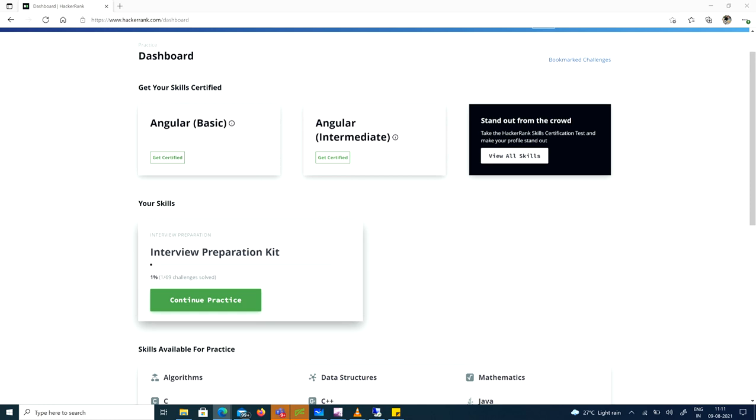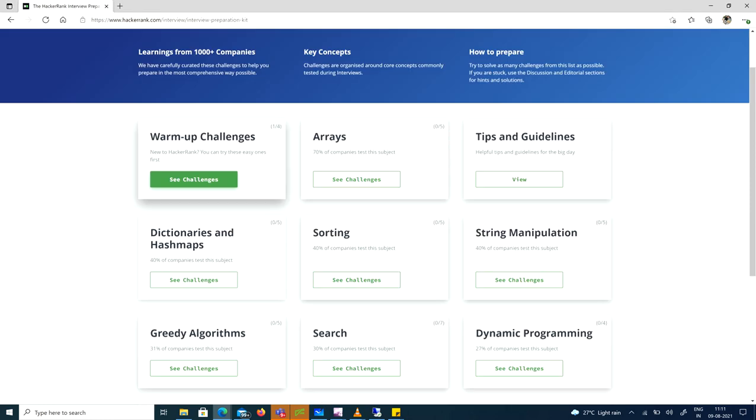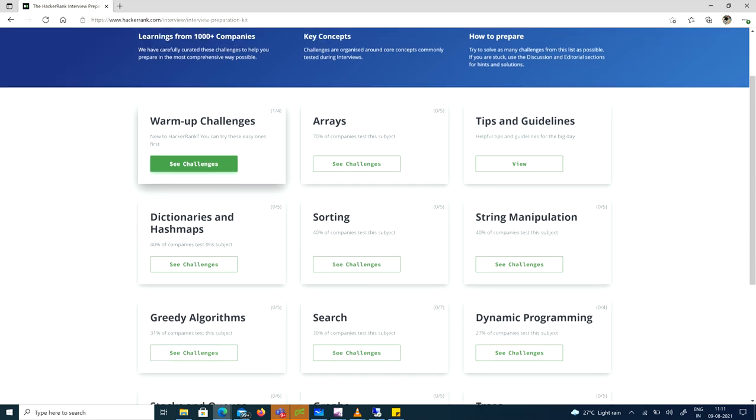For now, we'll go to this interview preparation kit. We'll be using HackerRank for competitive programming learning. In the interview preparation kit, we have a few things: warm-up challenges, arrays, tips and guidelines, dictionary, and these are different types of data structures. You can practice those here, and these are different types of algorithms: greedy algorithms and dynamic programming. Dynamic programming is the most important thing.